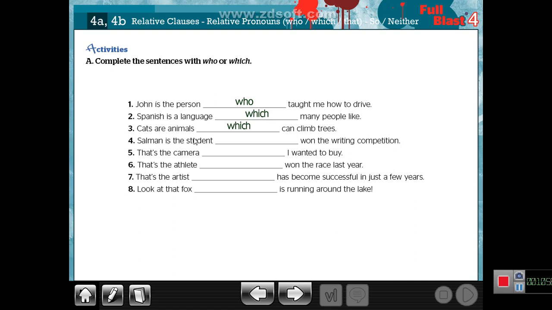Salman is a student. He is a person, a boy. I can use who. That's the camera. Camera is a thing, so I can use which. That's the athlete who won the race last night. Athlete, yes, who. That's the artist. He's a boy, so I can use who, it's a person. Look at the fox. The fox is an animal, so I can use which. Okay, so I can use who for people and which for things or animals. Okay.